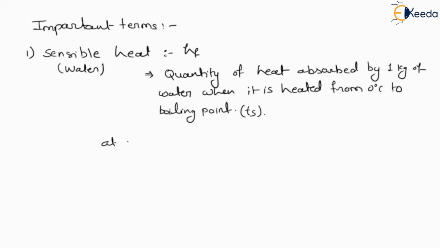So what is the value of HF? It is 418 kilojoule. Basically, at 100 degree centigrade, we can define the value of HF is 418 kilojoule.